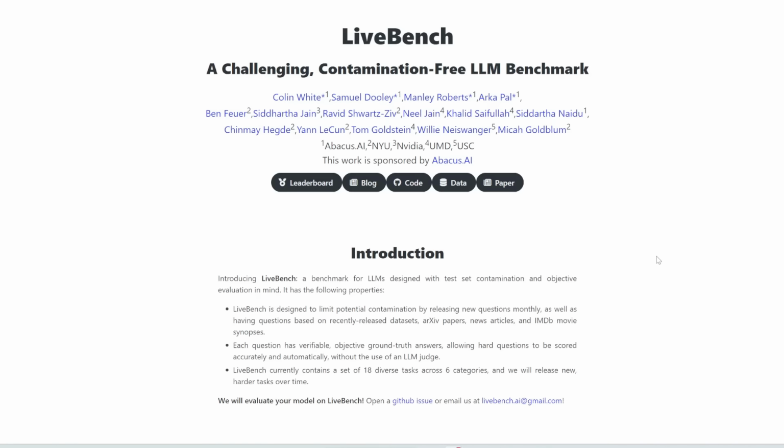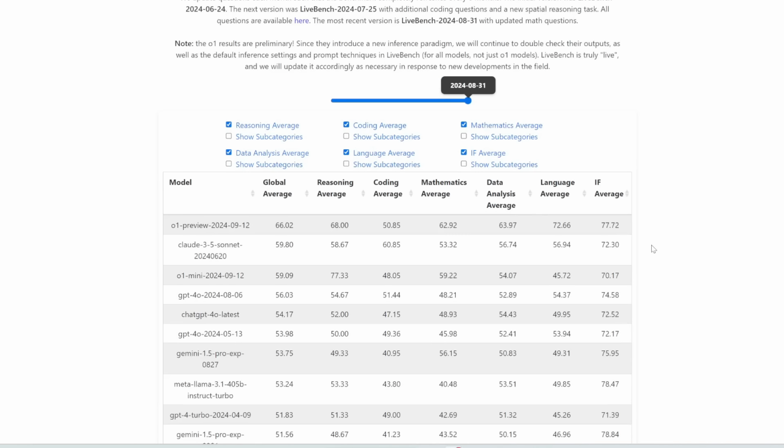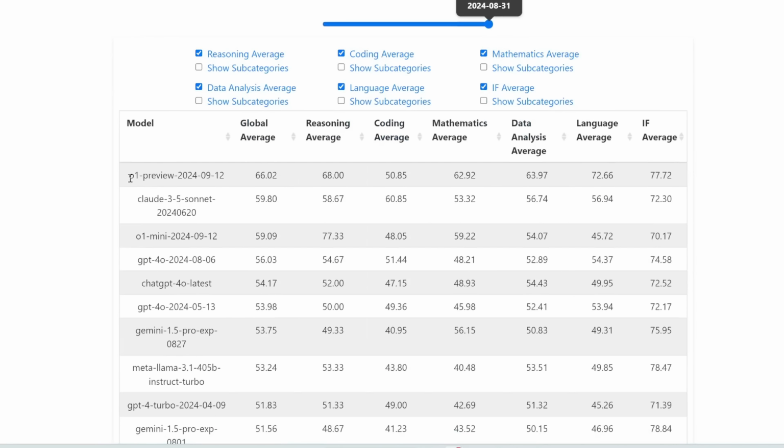Another good independent benchmark to refer to is LiveBench by Abacus AI. And you can see here, O1 is in first place, and by a huge margin. Interestingly, what they found is that it's not that good at coding. In fact, Claude 3.5 Sonnet is actually better at coding than O1 Preview. However, it dominates for all these other benchmarks like reasoning, math, data analysis, and language.